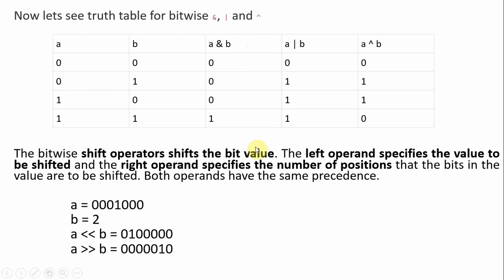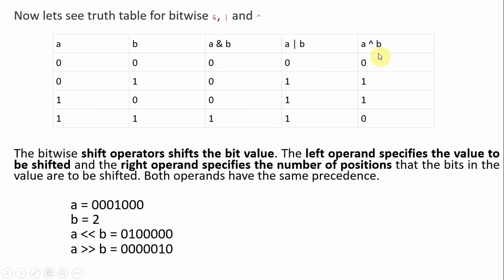So the value of and, or, XOR is different. The value of A and B will always be 1 if A and B both have the value 1. 1 is for true. Whenever A and B both are true, we get a true value. In all other cases, it will give false. Whenever both are false, A or B will give 0, and in all other cases it will give true.